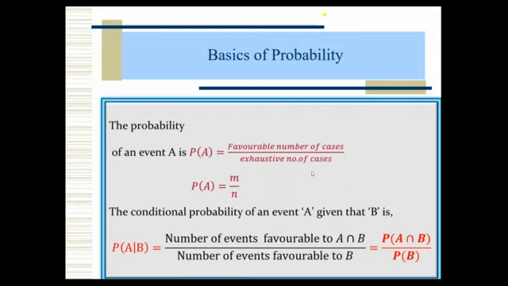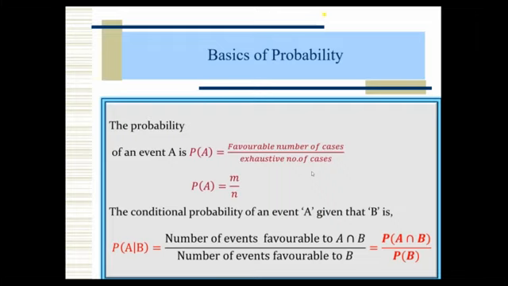So always we are looking for favorable cases. How many cases, or values, are favorable to a given event A? An event is always a subset of the sample space. Going in depth would take more time, so we can just use the notation M by N. M means the favorable number of cases, and N means the exhaustive number of cases.